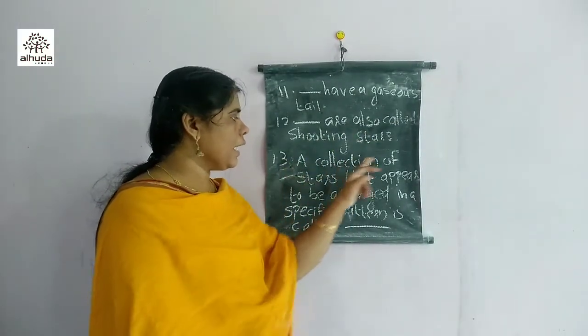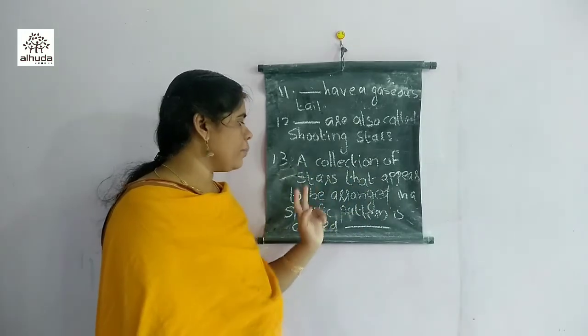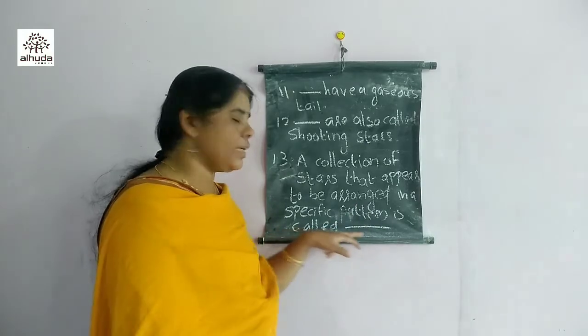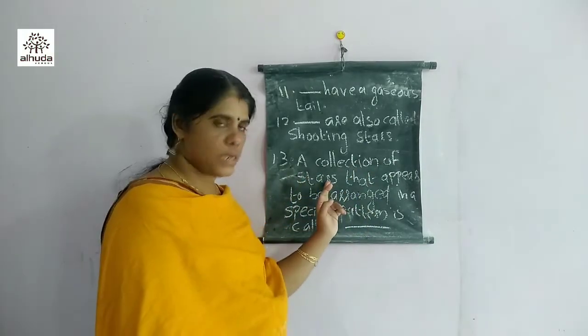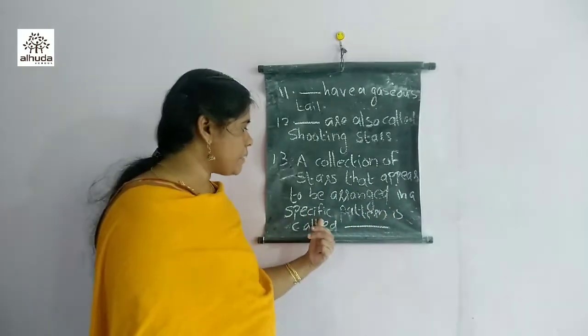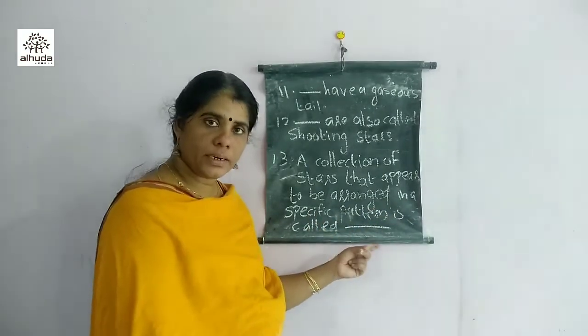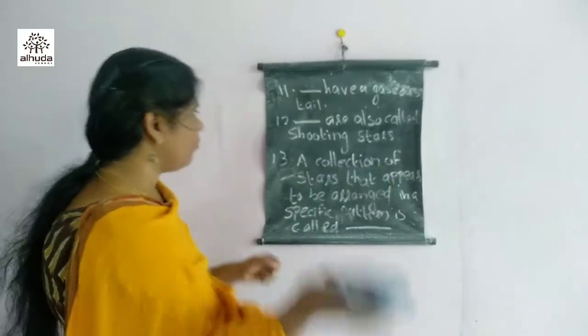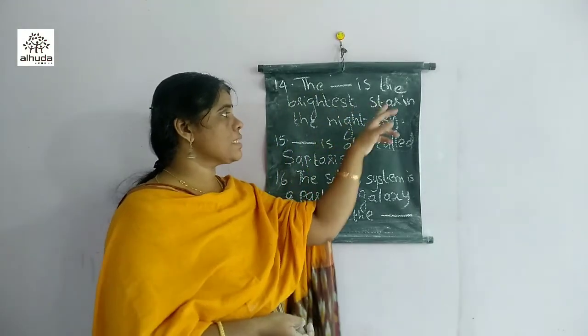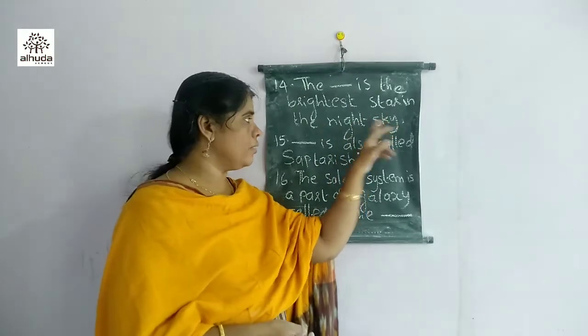Thirteen. A collection of stars that appear to be arranged in a specific pattern is called a dash. Then fourteenth question. The dash is the brightest star in the night sky.